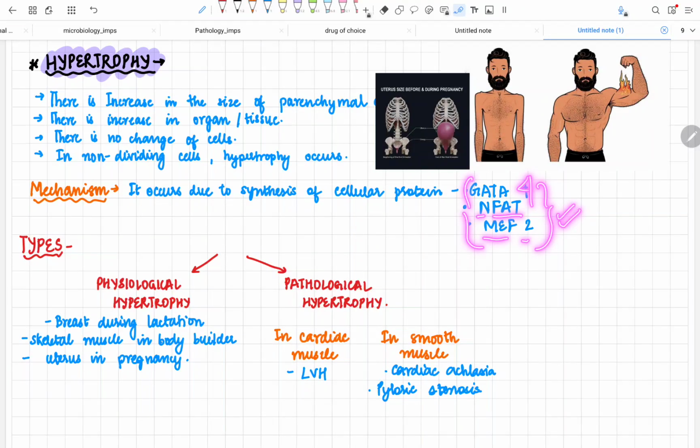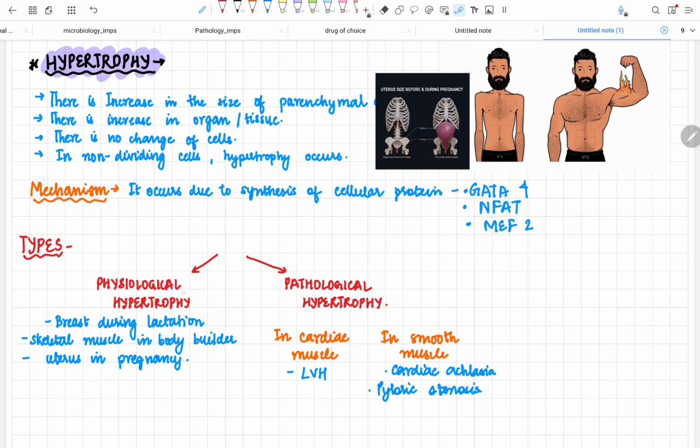If you write this in the exam, it will create a good image in front of the examiner that you probably know more in this topic, because usually not everyone writes these cellular proteins in the answer. So if you write that there is an increased production of the cellular proteins GATA4, NFAT, and MEF2, it will create a good image of you in front of the examiner.